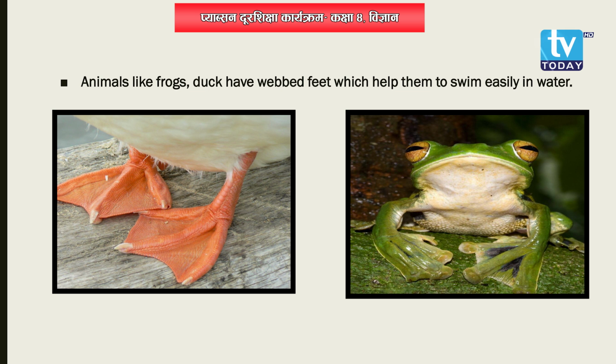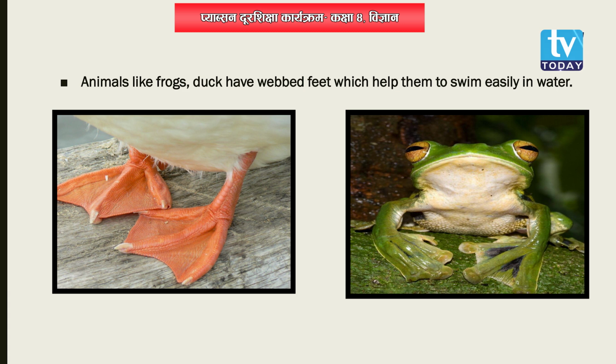And they also have webbed feet, okay? The skin that is found in between the gaps of their toes, that is webbed, okay? So, they have webbed feet to swim easily in water. They can swim easily with the help of their webbed feet.